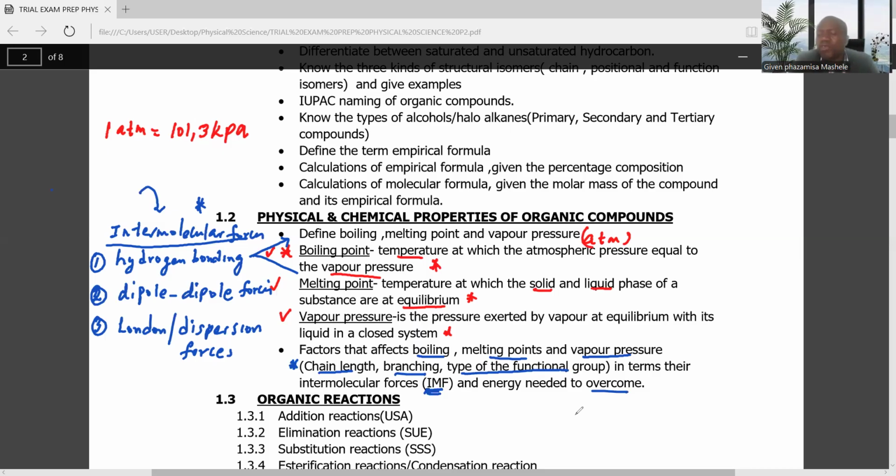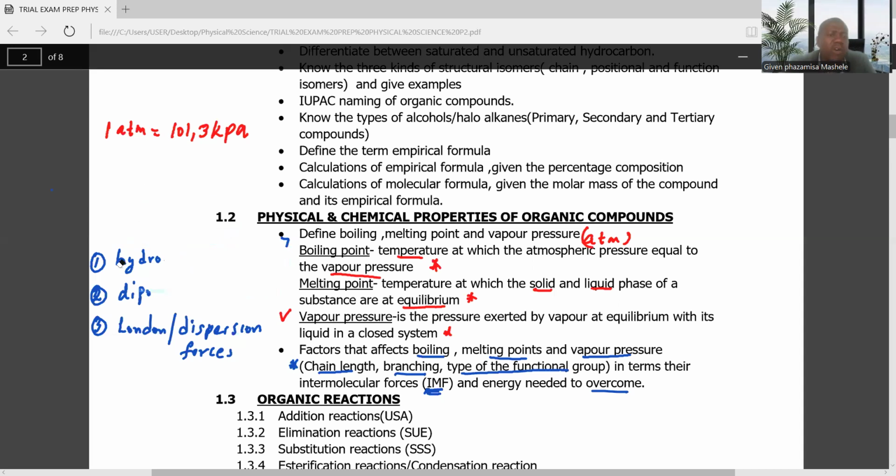Now, since you are able to define what a boiling point, a melting point, and a vapor pressure are, I want to talk about something very important. Let's now relate these three things that I just mentioned: the boiling point, the melting point, and the vapor pressure.